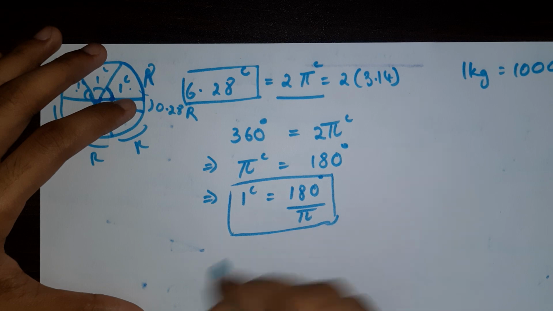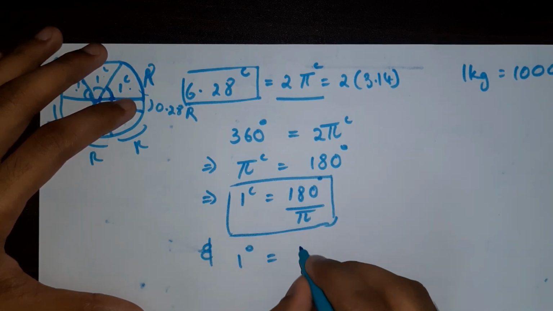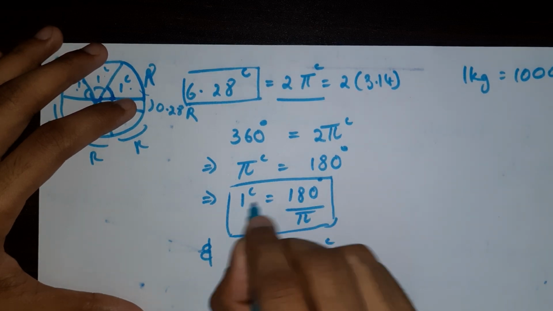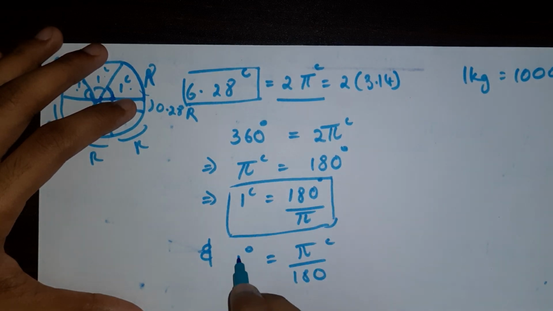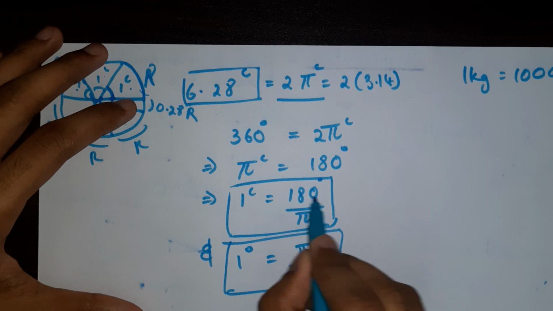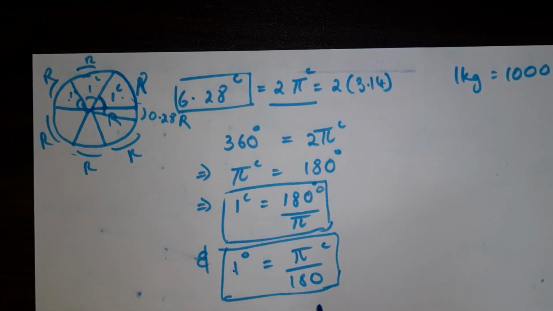1 radian is 180 by pi degrees, and 1 degree is equal to pi by 180 radians.